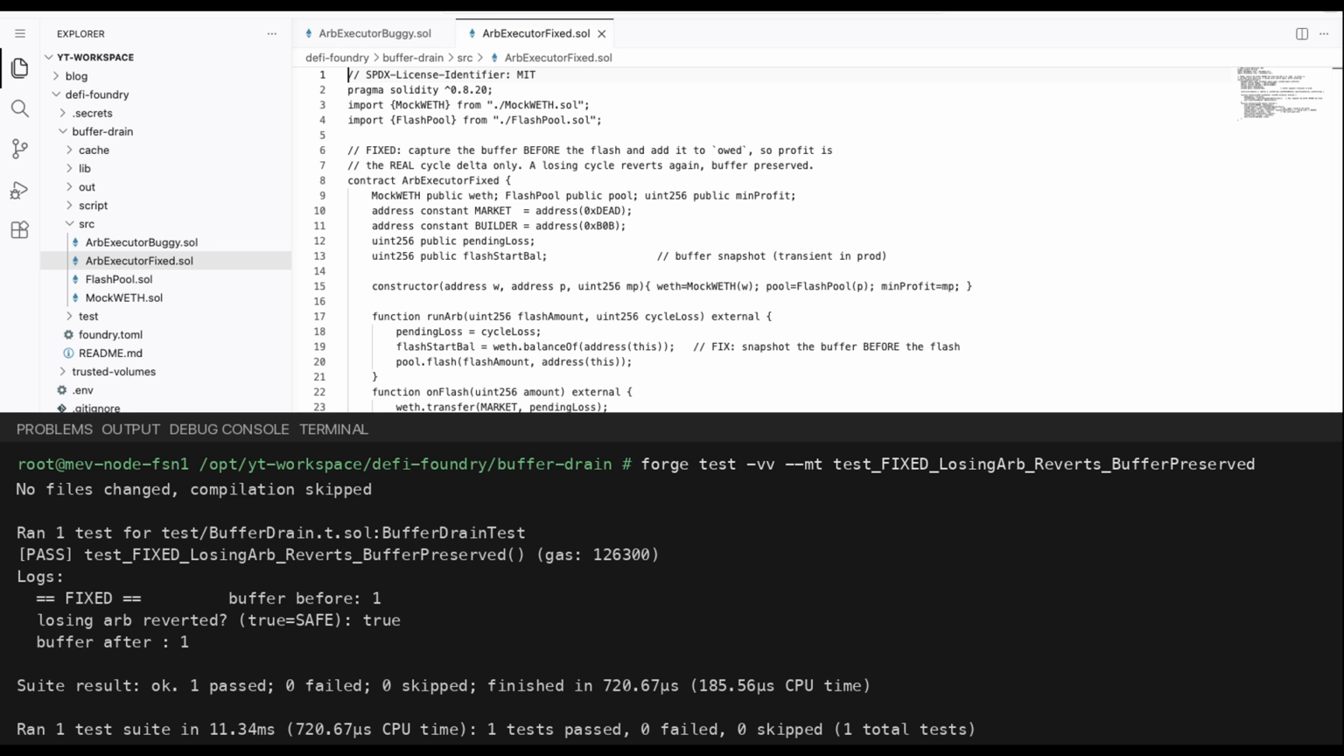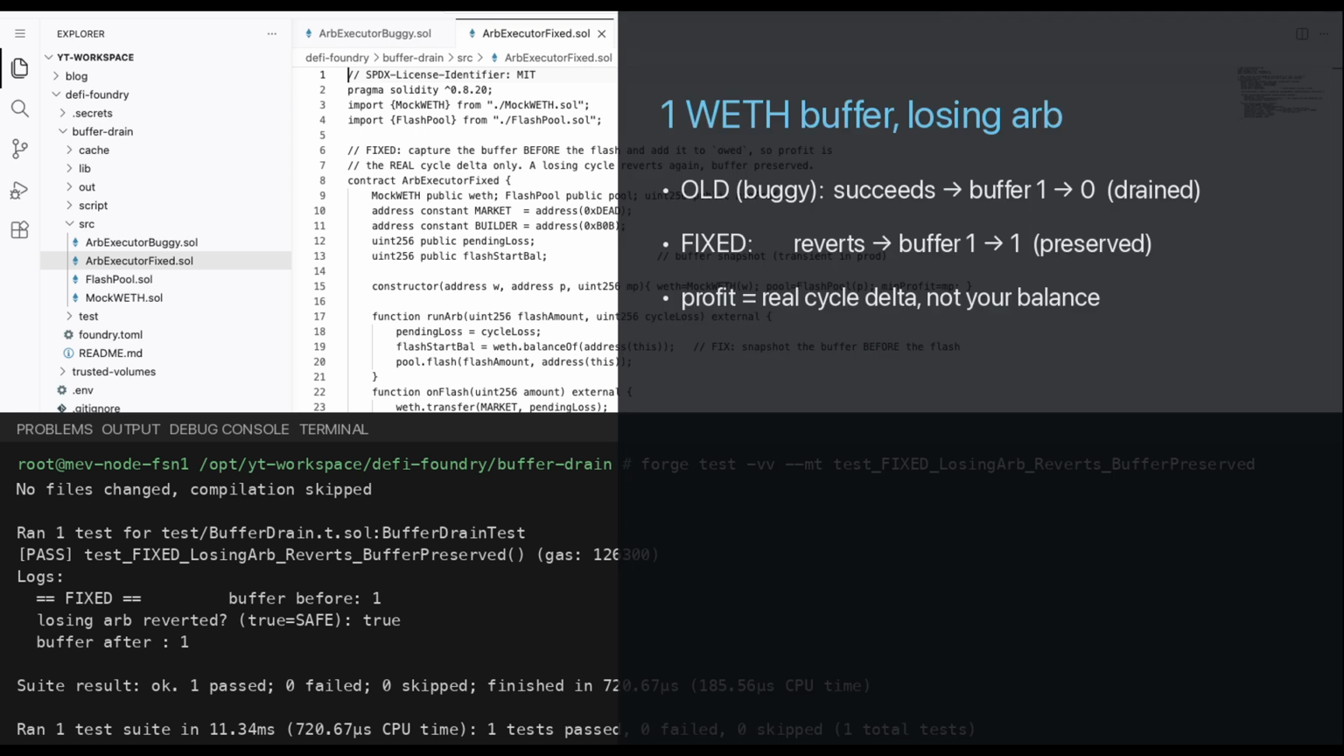Same run with buffer, same losing cycle, fixed contract. The losing arb now reverts with insufficient profit, exactly like the unfunded case. Buffer after: still 1. The safety net is back even with own capital in the contract. Side by side, the old contract runs the losing arb and drains the buffer from 1 to 0. The fixed contract reverts and keeps all of it. The difference is a single principle: profit is the real cycle delta, never your balance.